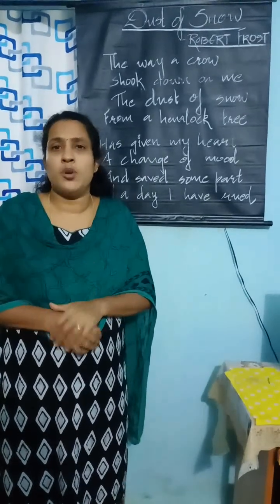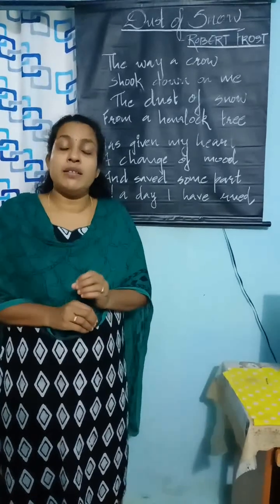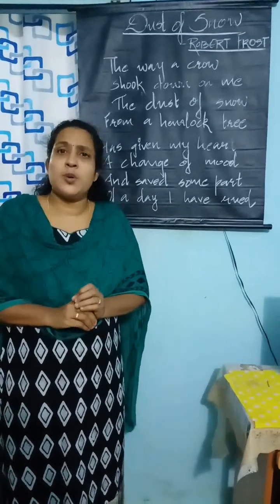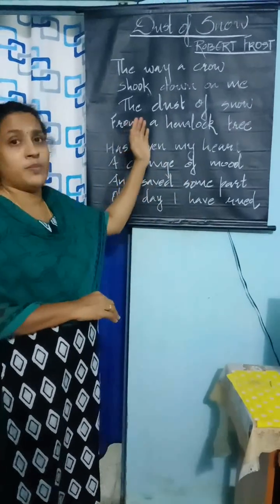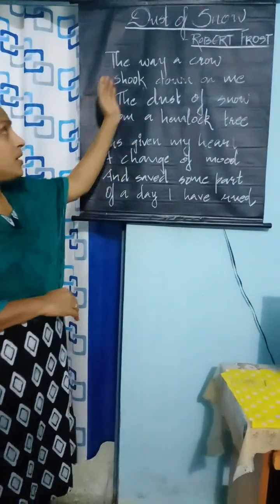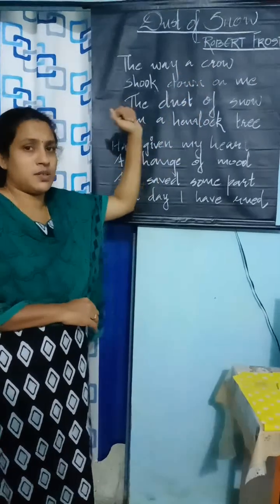Here, our poem Dust of Snow is a very short and small poem of only 8 lines, yet it has a larger and deeper meaning. In this poem, the poet explains how an insignificant thing in his life turned significant. Let us read the poem Dust of Snow by Robert Frost.